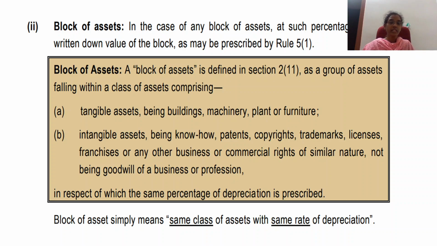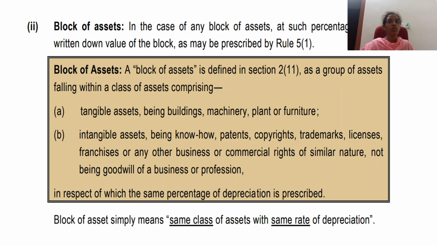So all these are considered as asset, and any other business or commercial rights of similar nature is also considered as intangible assets, not being goodwill of a business or profession. So intangible assets include know-how, patents, copyrights, trademarks, license, franchises, or any other business or commercial rights of similar nature, but it doesn't include the goodwill that a business or profession possesses, in respect of which the same percentage of depreciation is prescribed. So you can group assets into one block of asset only when the same rate of depreciation is charged.